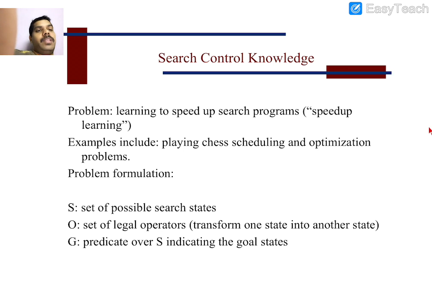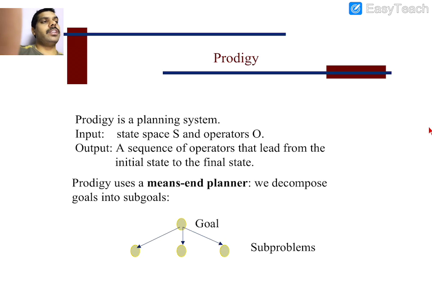So what is the problem here? Learning to speed up search programs. In order to improve the search process, we define a system, which may include playing chess or scheduling optimization problems. So set up all the possible states and operators which influence the target concept, and a predicate over S indicating the goal states. These are all the things to be learned through analytical learning.